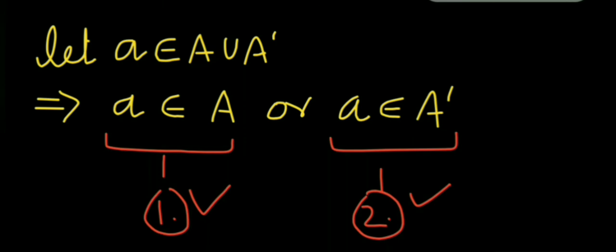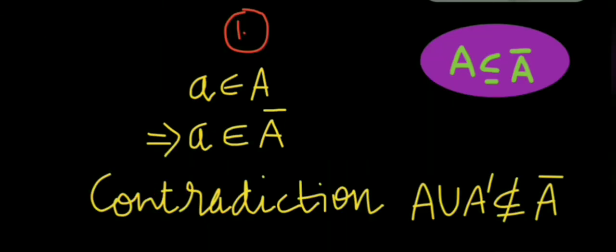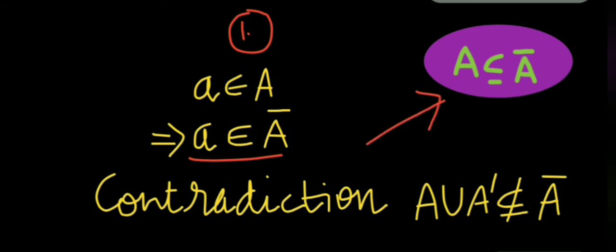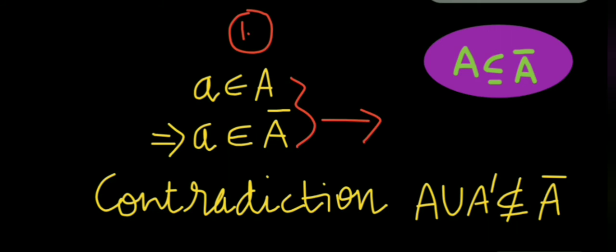Let us start with the first, a belongs to A. In the first case, a belongs to A implies a belongs to A closure by this property, which is a contradiction, as recently we have assumed that A union A prime is not a subset of A closure. So this is contradicting the statement we have assumed.